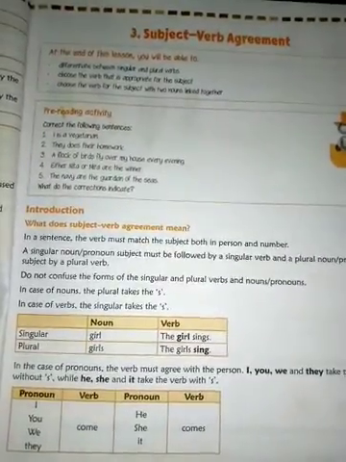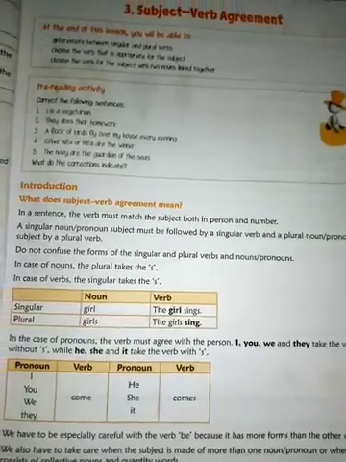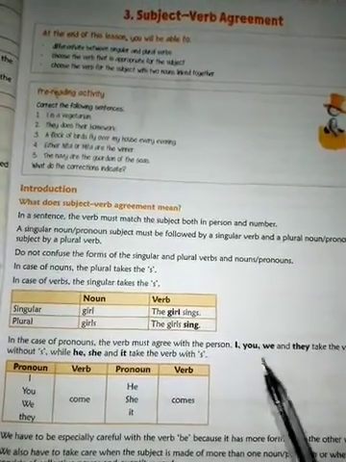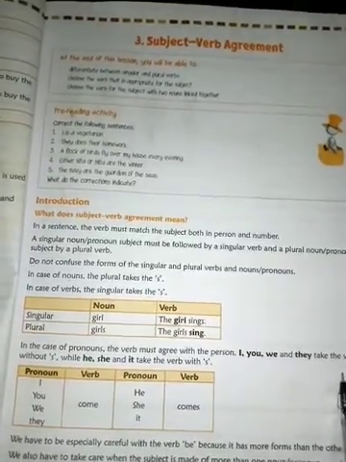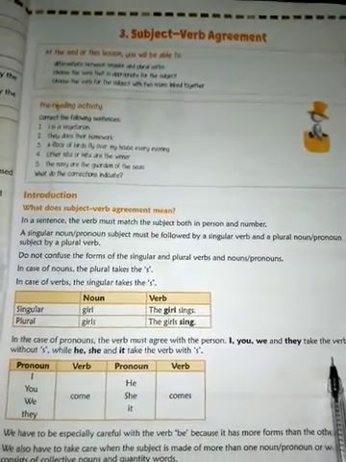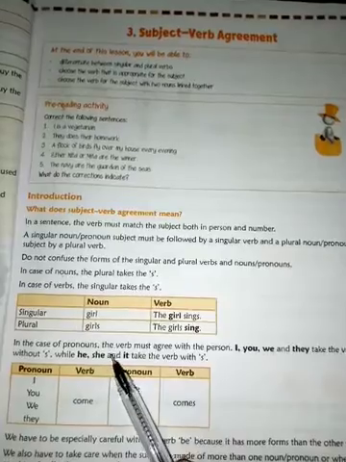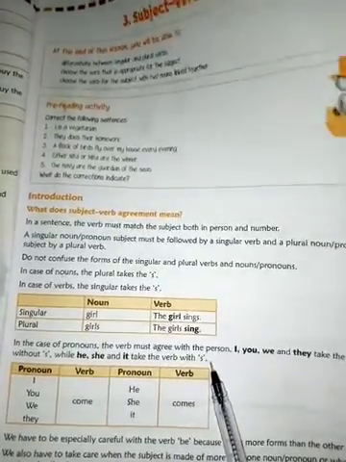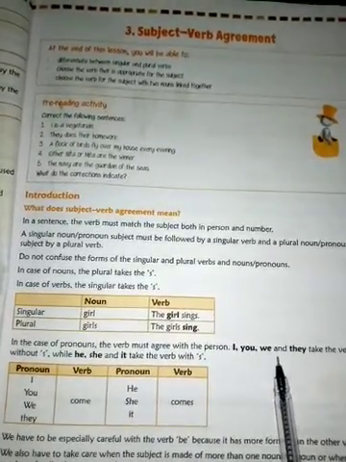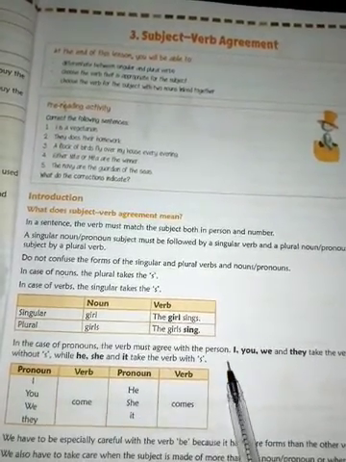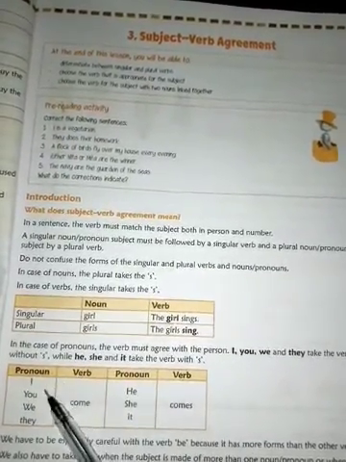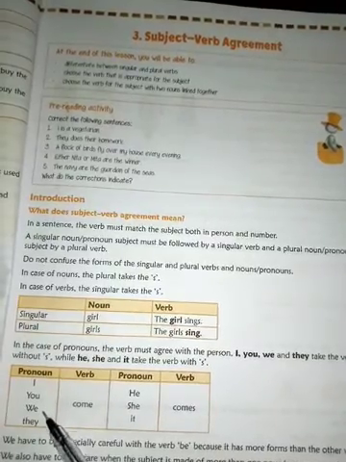Okay, now in case of pronouns the verb must agree with the person. Whenever our subject is a pronoun, the verb should agree with the subject. I, you, we and they always take the verb in plural form, without s, and he, she, it take the verb with s. It means I, you, we and they take the verb in plural form, and he, she, it take the verb in singular form.